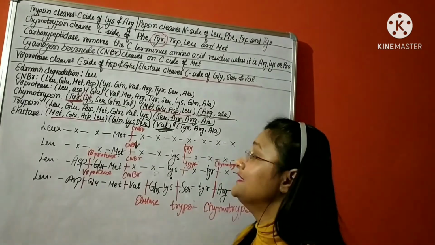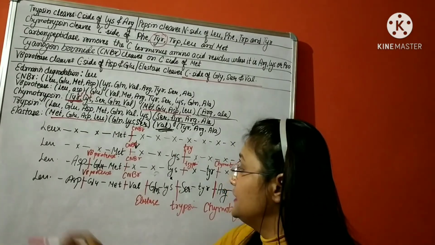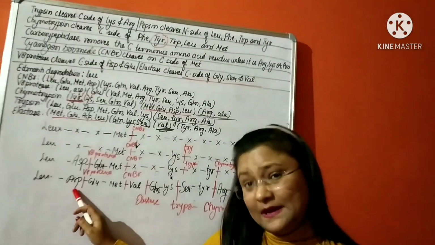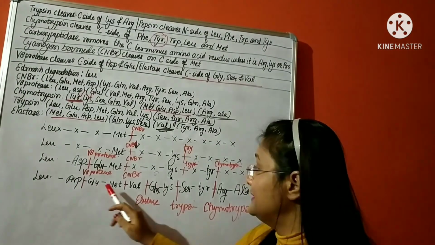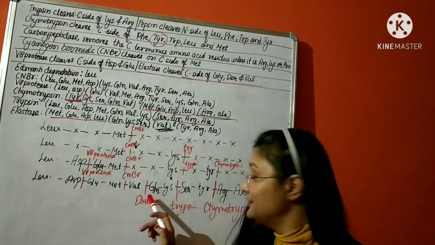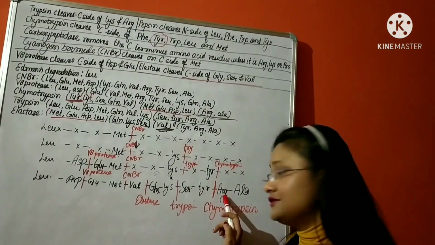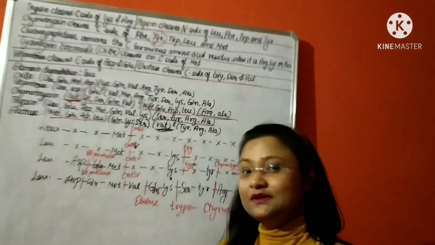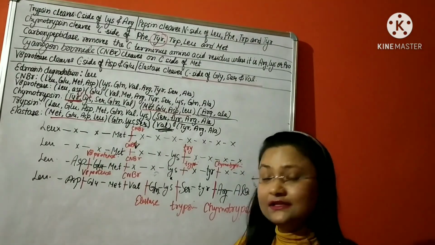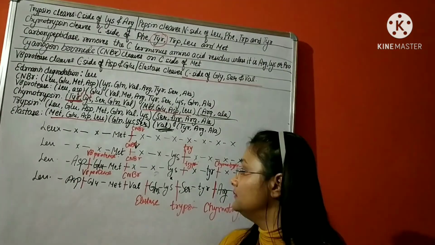So it means the given polypeptide will have the sequence leucine, aspartic acid, glutamic acid, methionine, valine, glutamine, lysine, serine, tyrosine, arginine and alanine. So that's how we can find out the sequence of amino acids from the given fragments in a polypeptide.